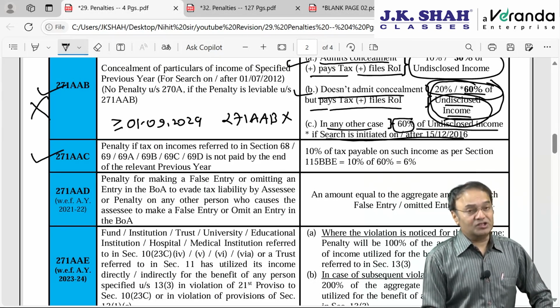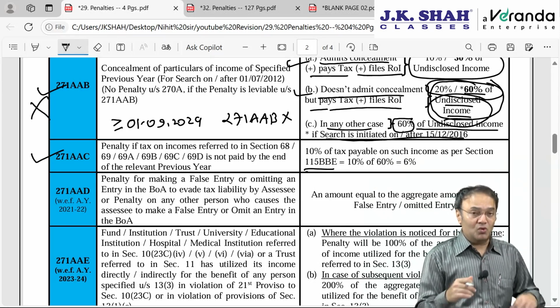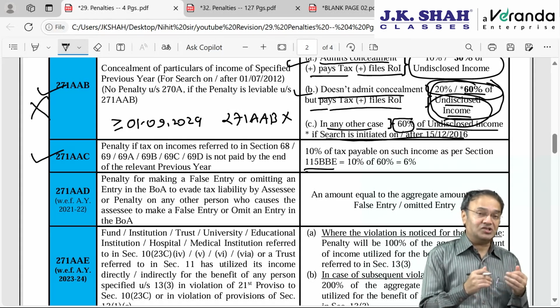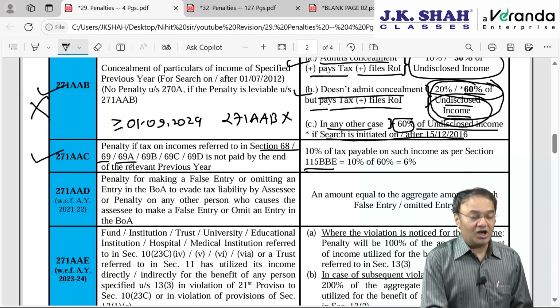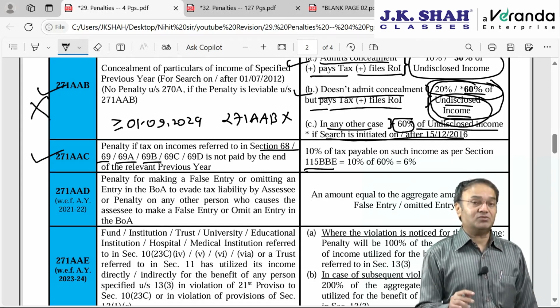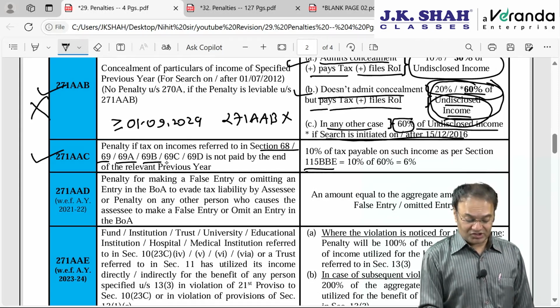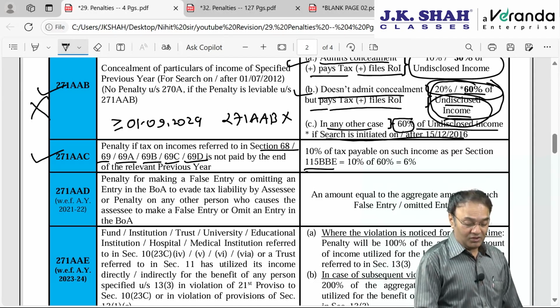271 AAC, this is in connection with 60% tax rate under 115 BBE. Any person who files IT return and in his IT return he has included income covered by section 68 unexplained cash credit, 69 unexplained money, bullion, jewelry, 69A unexplained investments, 69B money, bullion, jewelry or investments not fully disclosed, or section 69C unexplained cash expenditure, and 69D repayment or borrowing on hundi, that is bills of exchange, otherwise by way of account payee check.